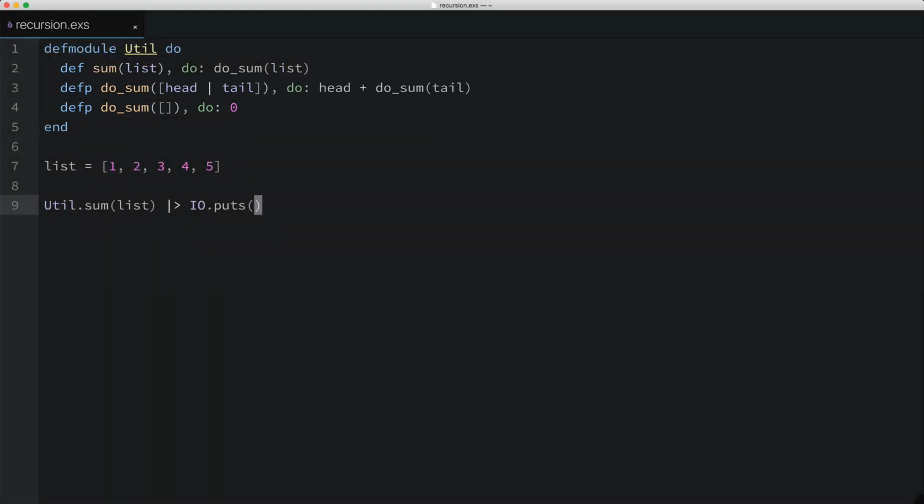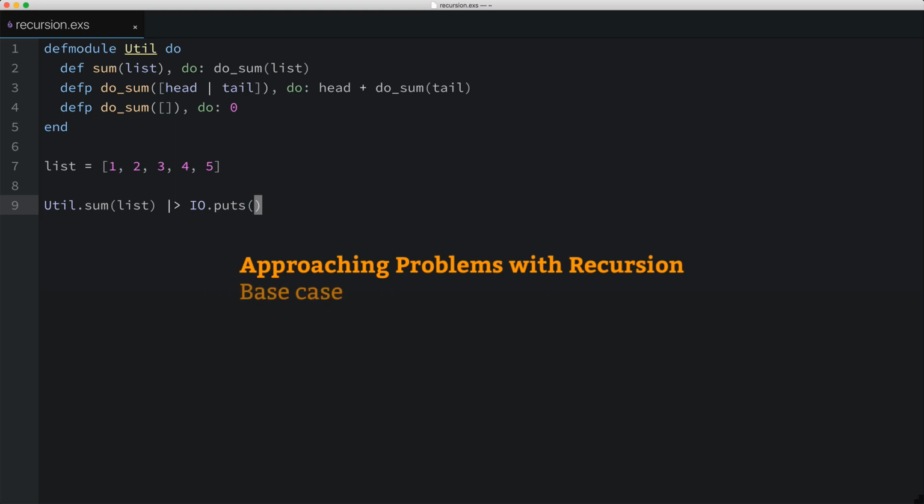So let me share with you a way of approaching problems with recursion. You've got to do two basic things. You've got to handle the base case, and you've got to handle the recursive case. Let me ask you this. Does it matter which one you handle first? Well, not really, except in practice, I suggest you handle the base case first. Why do I say this?